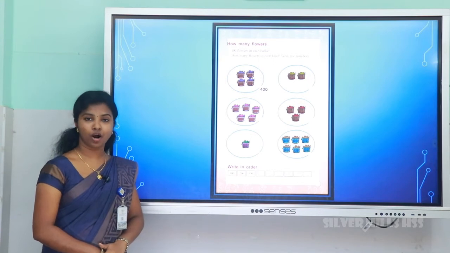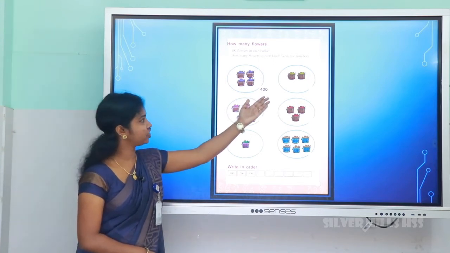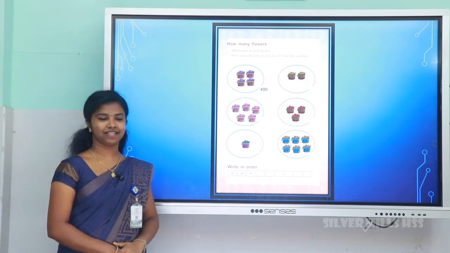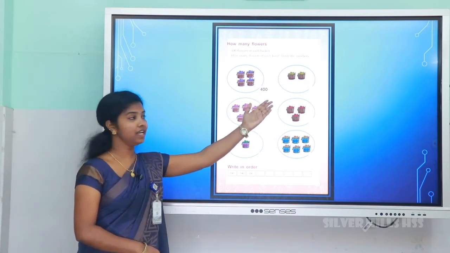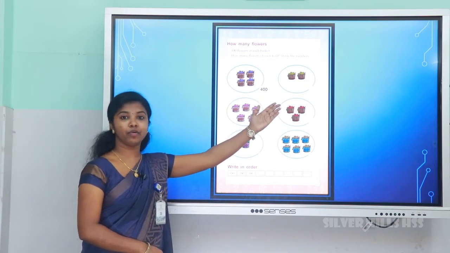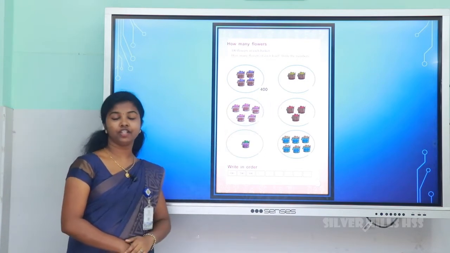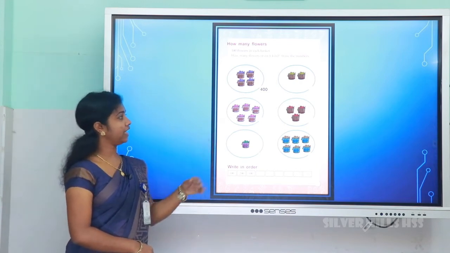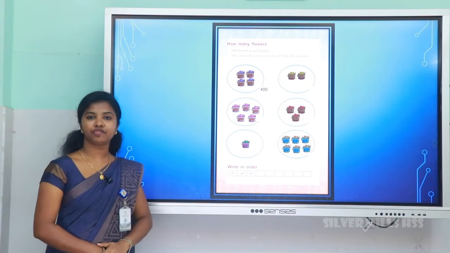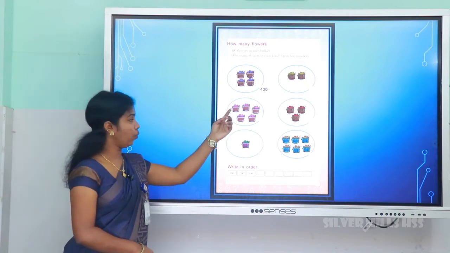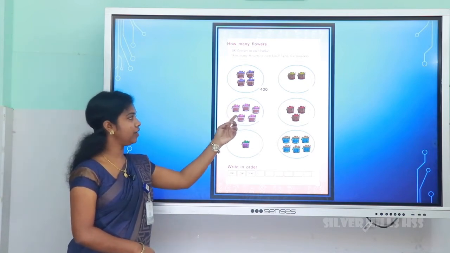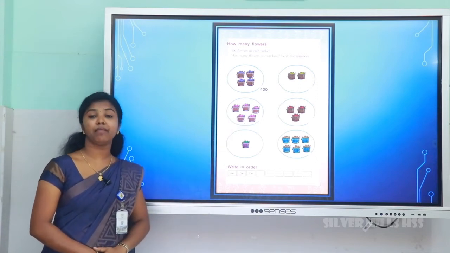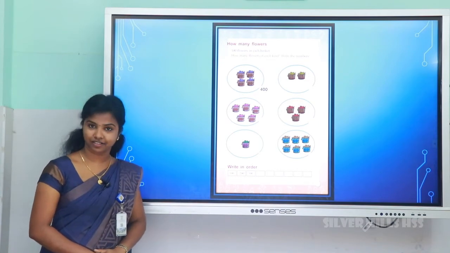Number 400. And look at the next picture. How many baskets are there? Yes, 2 baskets. So 2 baskets is equal to 200. Total 200 flowers are there. And look at this one. In one basket, 100 flowers are there. So here 1, 2, 3, 4, 5. Yes, 5 baskets. So the total number of flowers is 500.